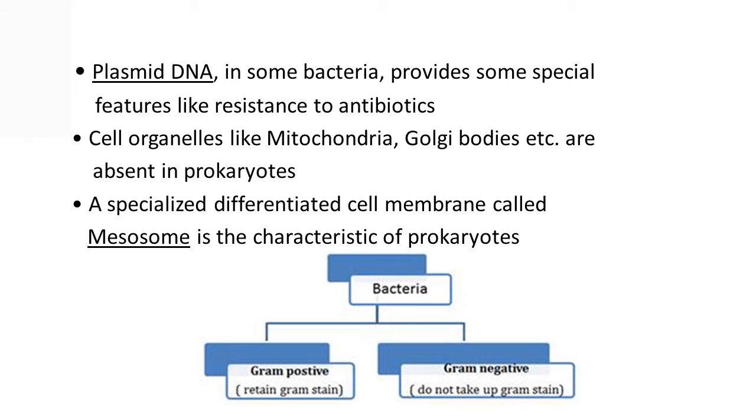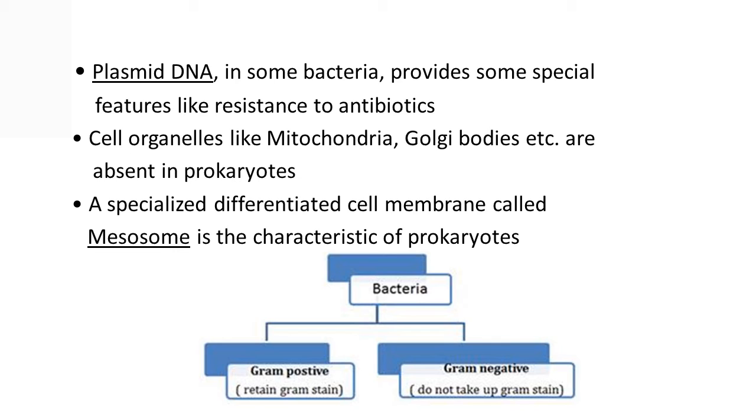If we talk about cell organelles, those present in eukaryotes, like mitochondria, Golgi body, ribosome, and some other organelles, are absent here in the prokaryotic cell. So this way we can compare the prokaryotic cell with the eukaryotic cell. They have their special characteristics, which are comparatively primitive than the eukaryotic cell.